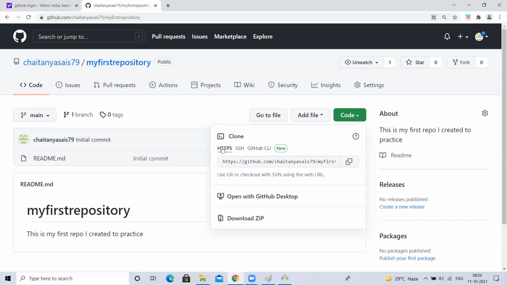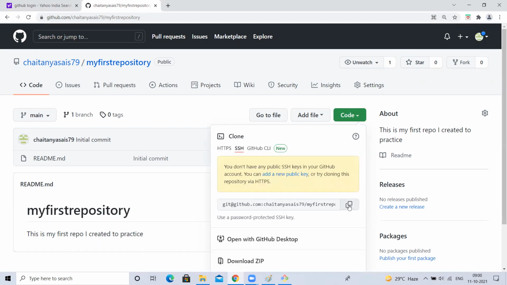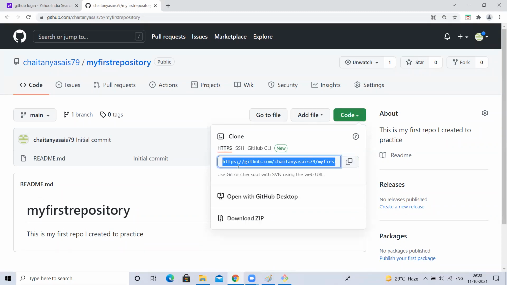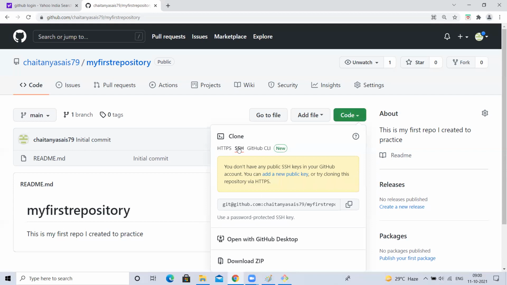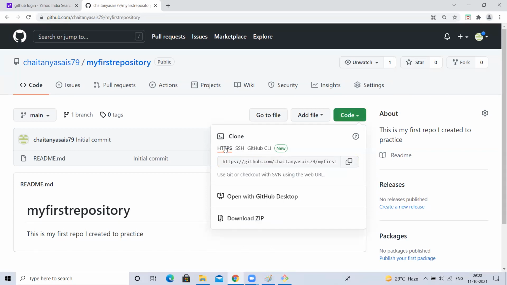For now, I'm going to use this HTTPS URL. GitHub CLI is the new one. If you want SSH, you can take that, no problem. If you click on this, it will copy. So I went to my repository, to this code, and you can select whatever you want: HTTPS, SSH, or GitHub CLI. I selected HTTPS.